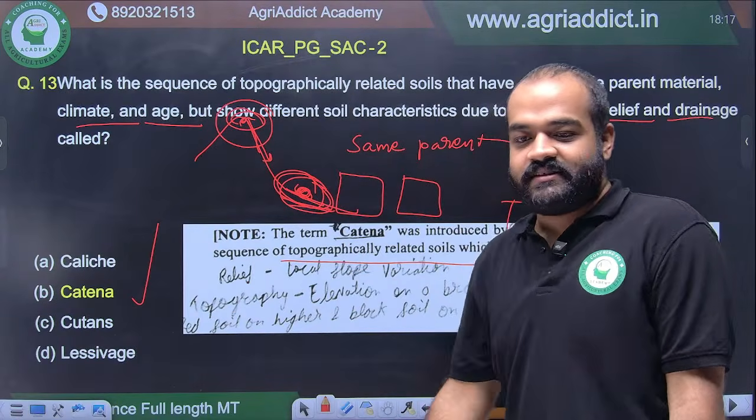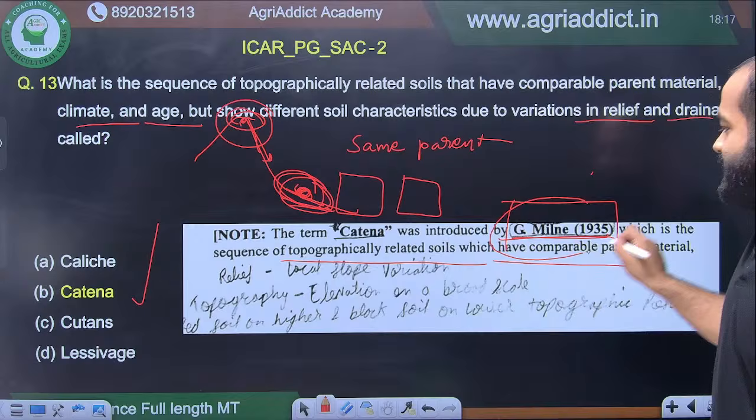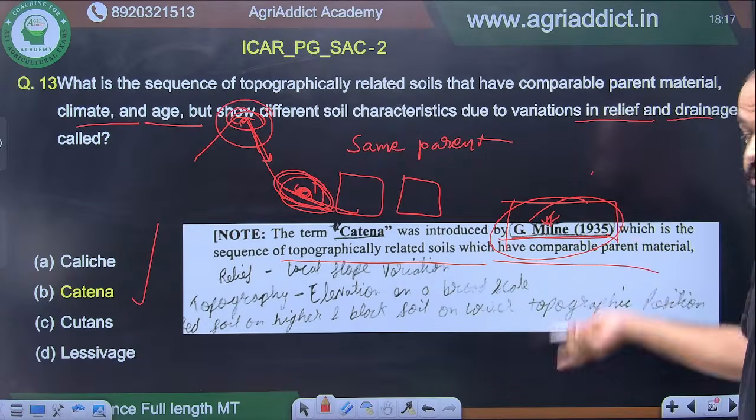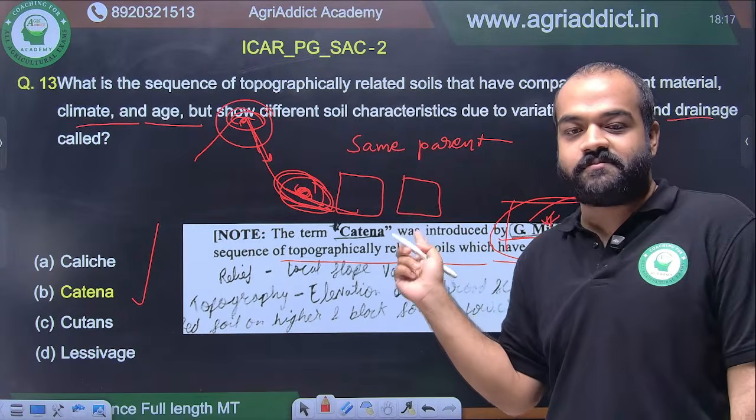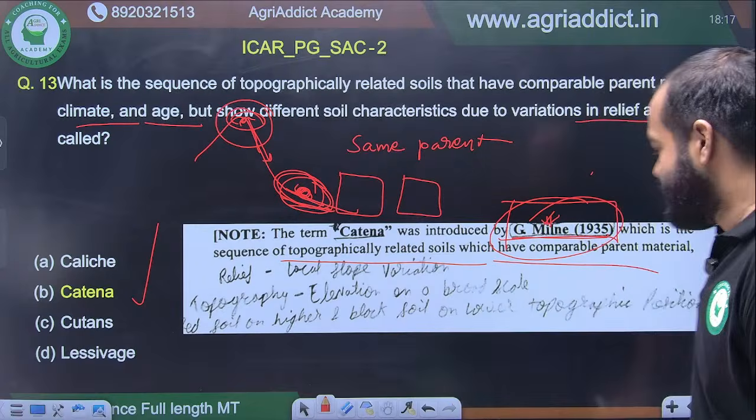All right, and the term was coined by Milne in 1935. This is also a very important question. Either catena might come or Milne might come, right? So remember both of them. All right, moving on.